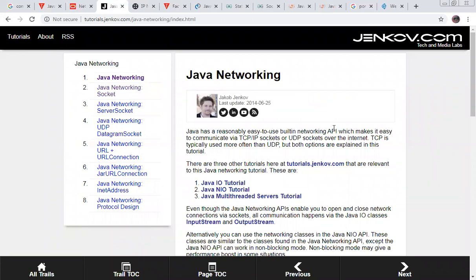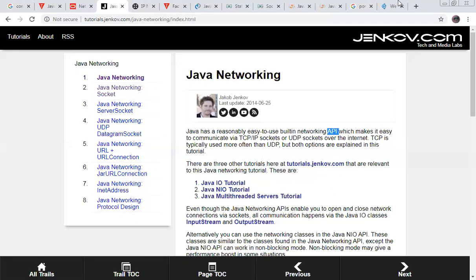Packages have different classes within them. Each class works with the others through interfaces, and we can access those classes through the application programming interface, the API, within the java.net package, which makes it easy to communicate via TCP/IP sockets or UDP sockets over the internet.